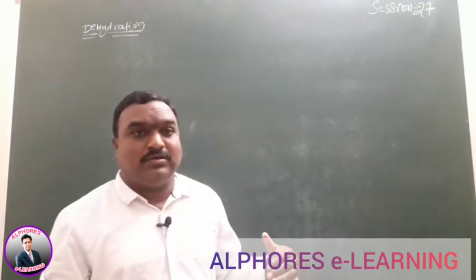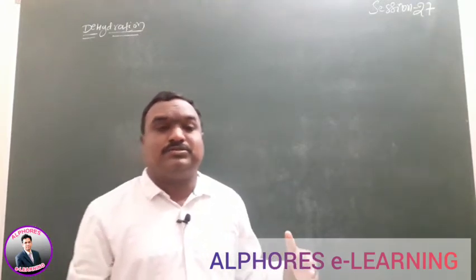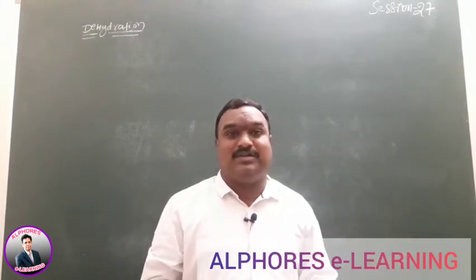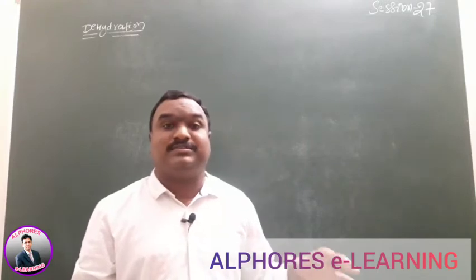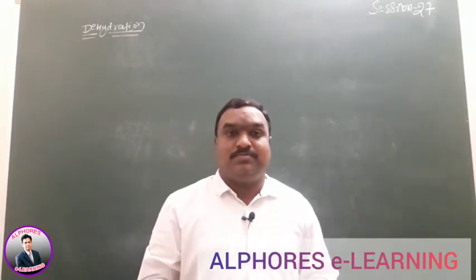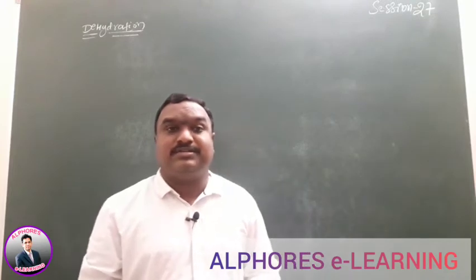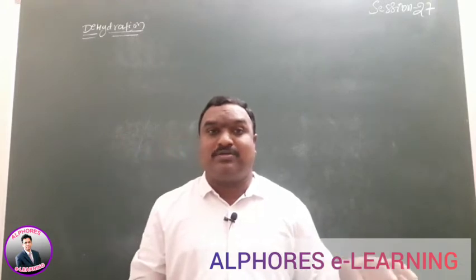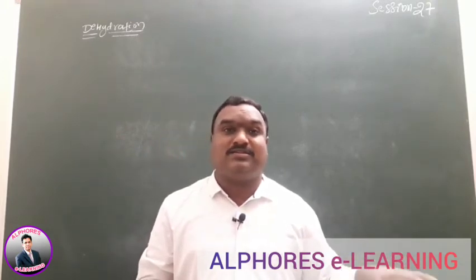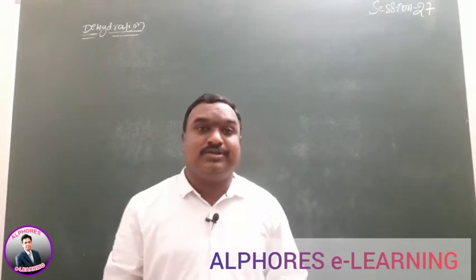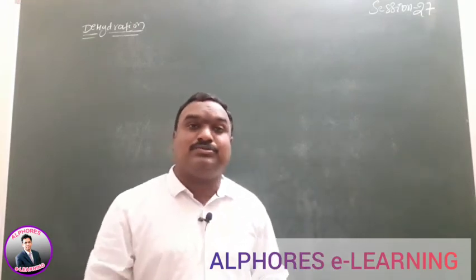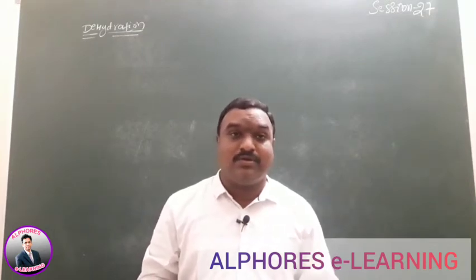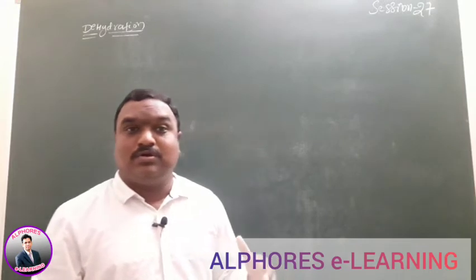How can you say whether the given compound undergoes unimolecular or bimolecular elimination? Based on the substrate. The substrate has an OH group connected to a primary, secondary or tertiary carbon; that is the main criterion.